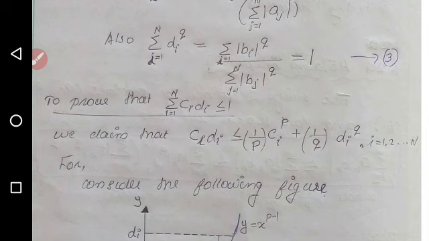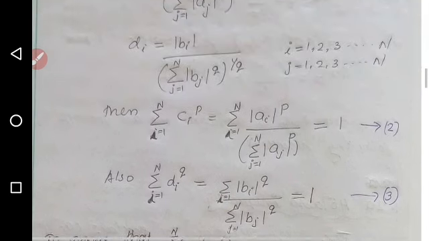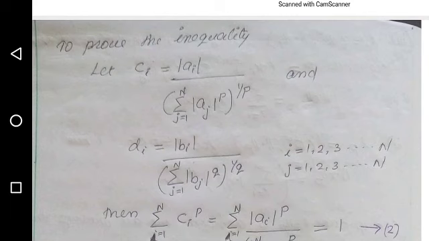So to prove the result, we have to prove sigma i equal to 1 to n ci di less than or equal to 1. To prove that inequality, we first prove that ci di is less than or equal to 1 by p into ci raised to p plus 1 by q into di raised to q, where ci and di are defined above.